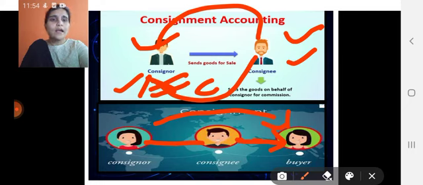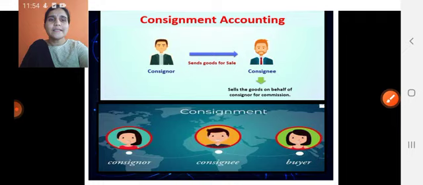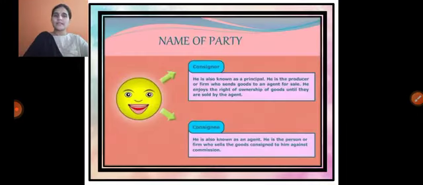Means he receives the goods from the consignor and sells the goods to the customers. This complete process is known as consignment. In this process, two parties are involved: one party is known as consignor and the other party is known as consignee.